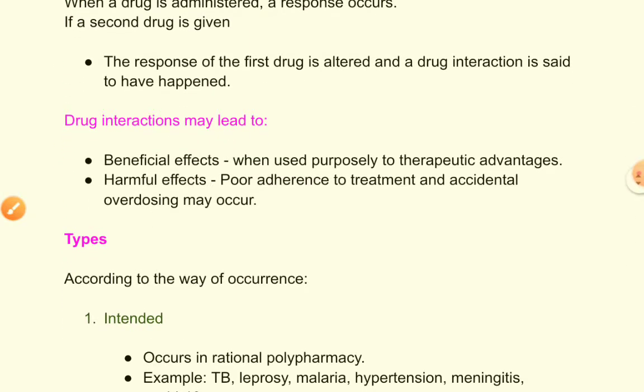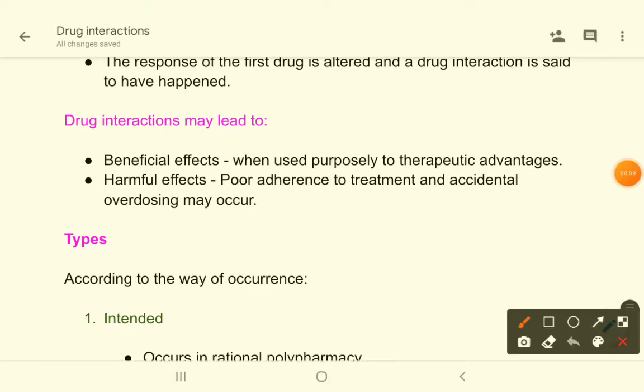Now, what is the result of drug interaction, or what is the importance of learning drug interactions? Because drug interactions can lead to beneficial effects and harmful effects. Beneficial effects are when used purposely for therapeutic advantages.